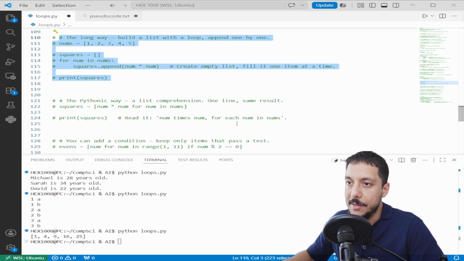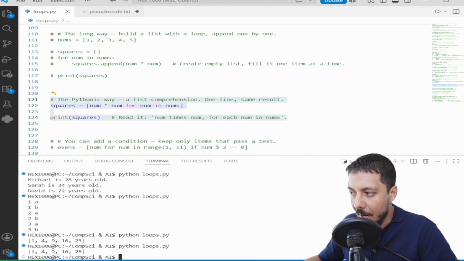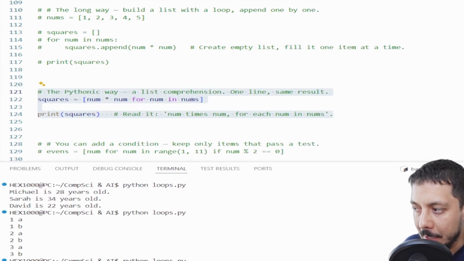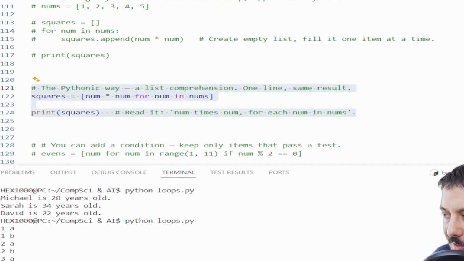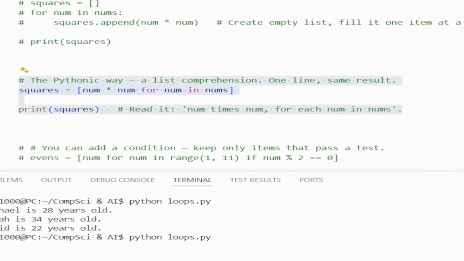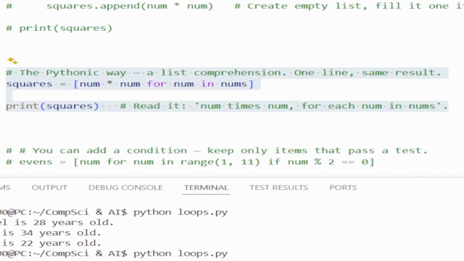First of all, let's code these out and then see the Pythonic way. Save it, then run it again. 1 line, identical output. Read it left to right. Num times num for each num in nums. The loop is still there. It's just folded into a single readable expression. And it's not only shorter. Comprehensions are optimized under the hood.